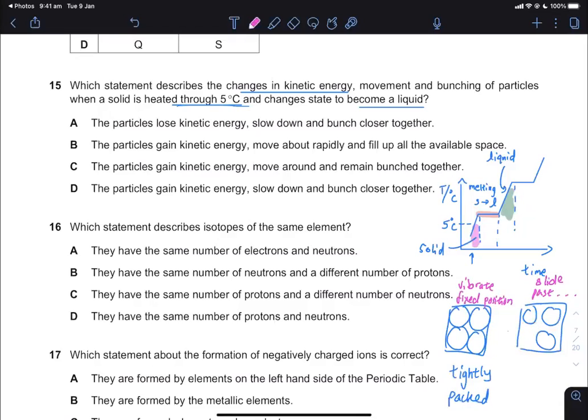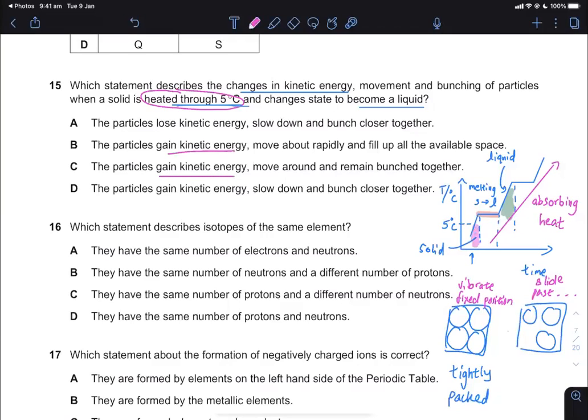Now we are heating it through 5 degrees Celsius, so we are absorbing energy. As you provide heat, the particles will absorb heat energy, and therefore the heat energy you supply is converted into kinetic energy, because particles from solid to liquid to gas move faster and faster. That's because they gain kinetic energy.